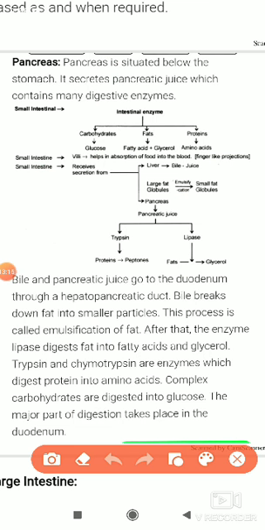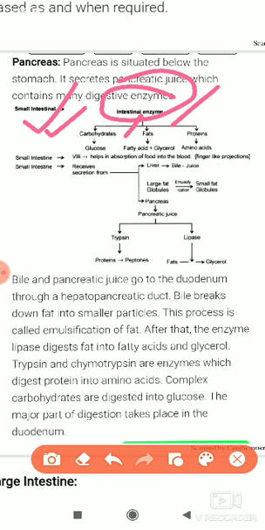Here we see the flow chart and try to understand it clearly. When food components reach the small intestine, every kind of food component is present: carbohydrate, fat, and protein. Then the digestive enzymes that break them down are already present: carbohydrate breakdown enzyme, fat breakdown enzyme, and protein breakdown enzyme.